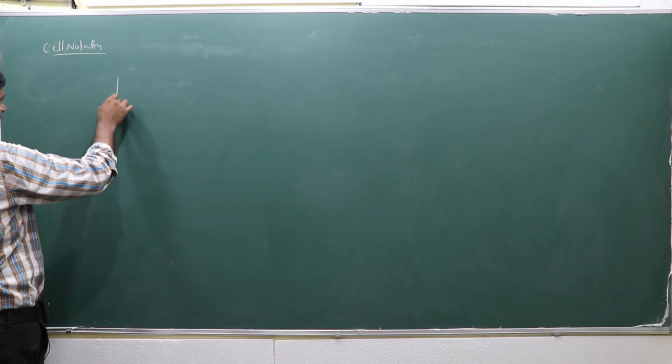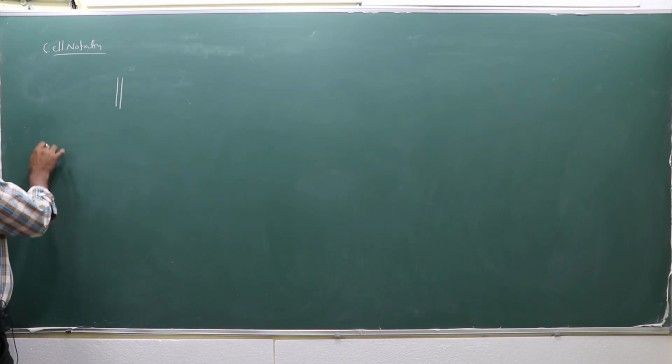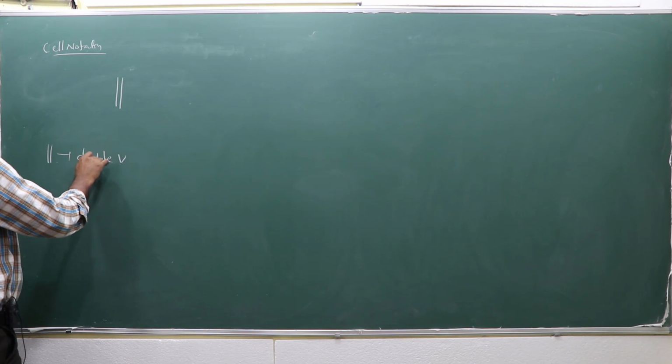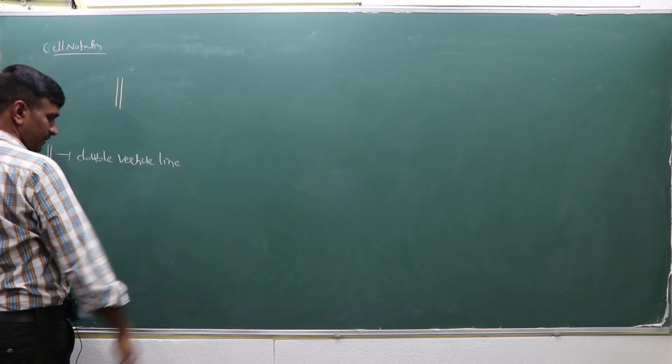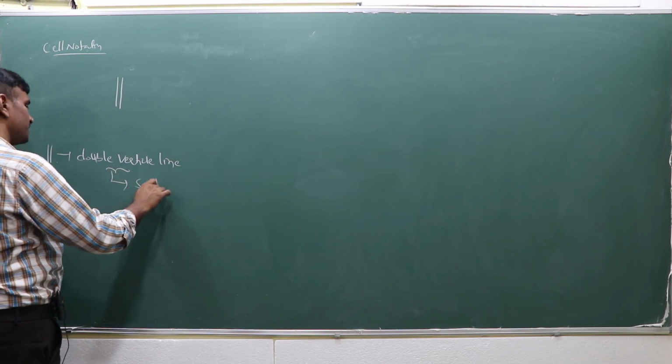So we use a double vertical line. This double vertical line indicates the salt bridge.